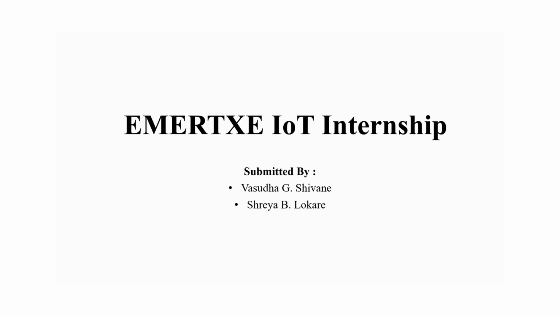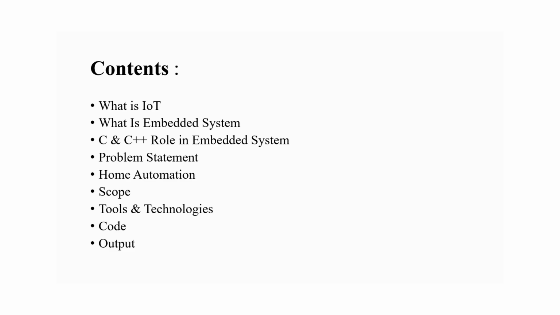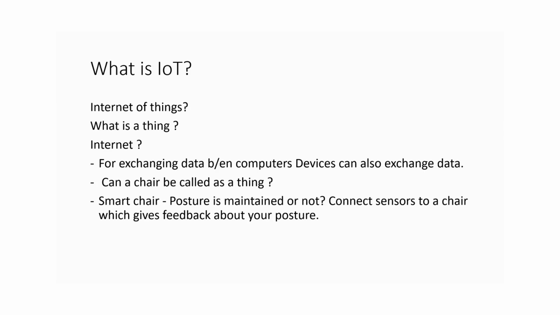and today we are here to discuss about our IoT project, which is home automation. So let us see what we are going to see in today's presentation. What is IoT? What is embedded system? C and C++ role in embedded system. The problem statement about our project, home automation, its scope, the tools and technologies that we have used, next the code and the output.